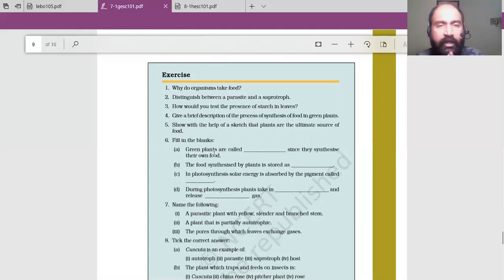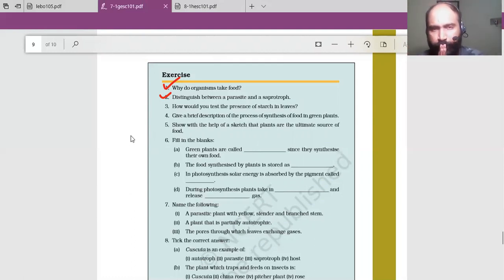Second question, distinguish between a parasite and a saprotroph. I will use one pen here. This question I'm going to discuss now; this question I already discussed. Okay, so you can make a table or you can write separately.